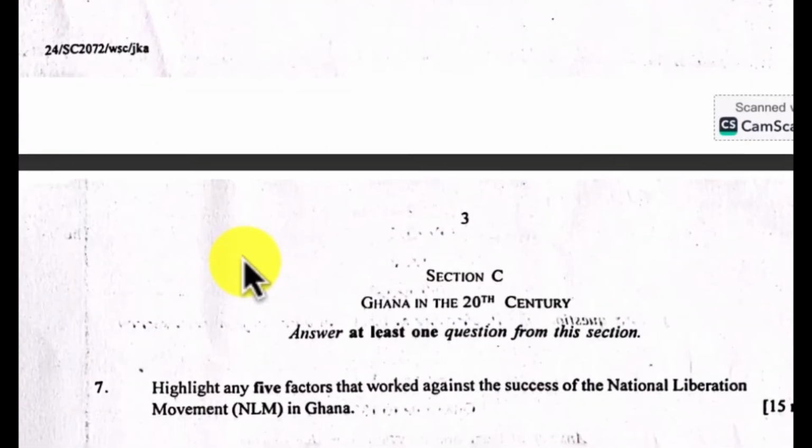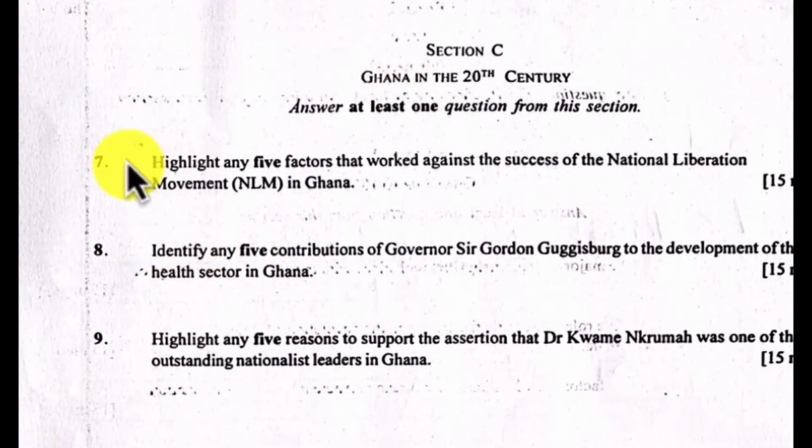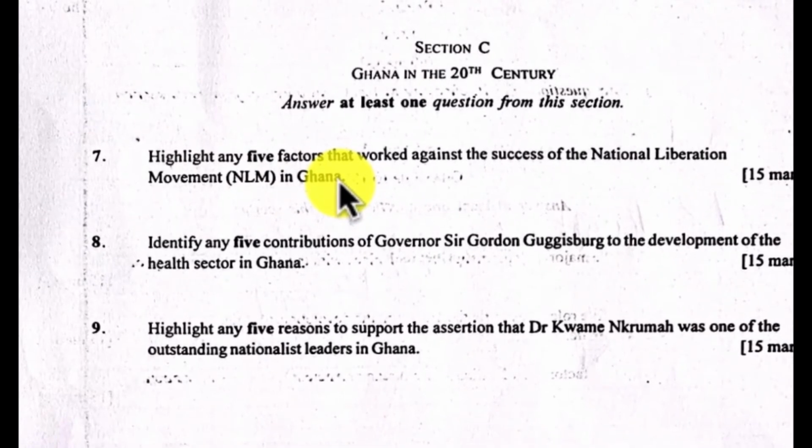Let's move on to the last part, C. Question number 7 says: highlight any 5 factors that worked against the success of the National Liberation Movement in Ghana. In this question, you should obviously know that they are asking for the failures of the NLM. Then let's take a look at 8: identify any 5 contributions of Governor Sir Gordon Guggisberg to the development of the health sector in Ghana.